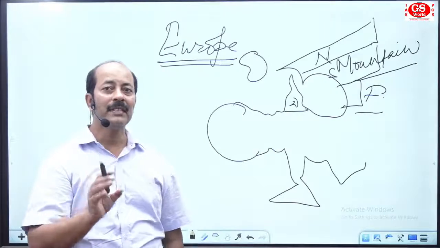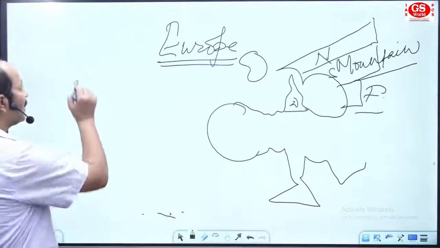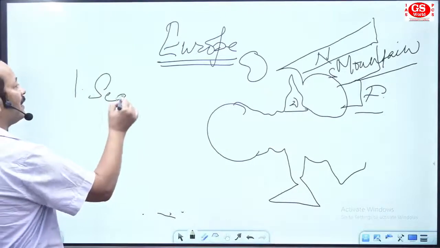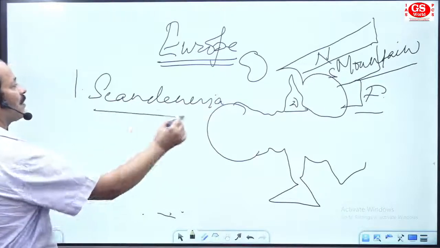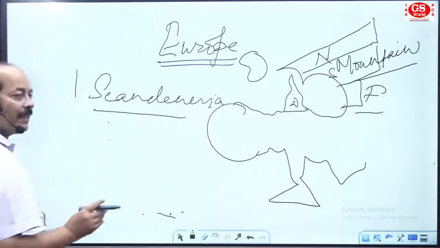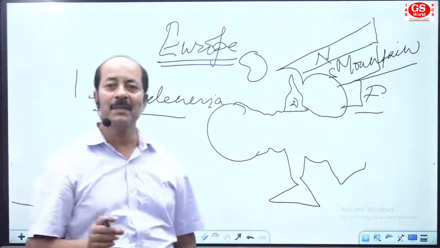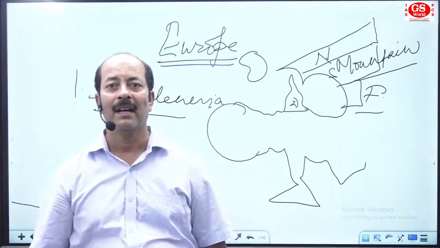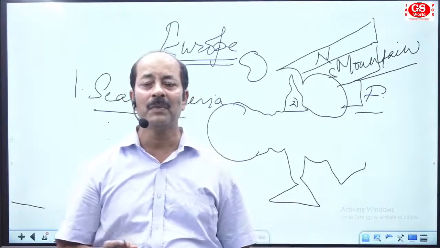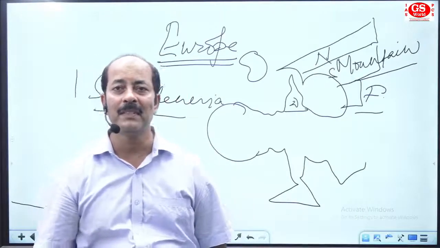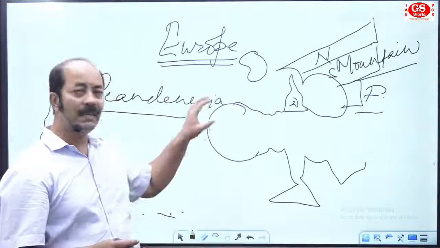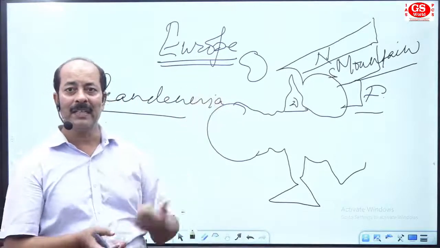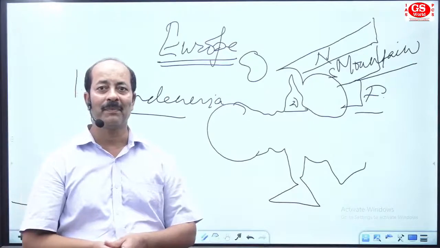So write the first thing for discussion, note: what about Scandinavia? You will write all the bullets related to Scandinavia. The first bullet point: Scandinavia is one of the oldest mountains in Northern Europe.